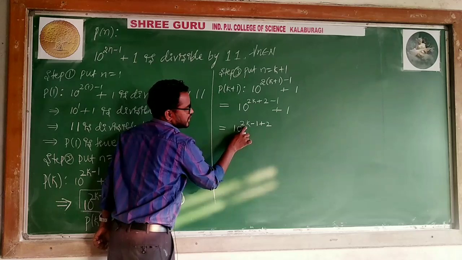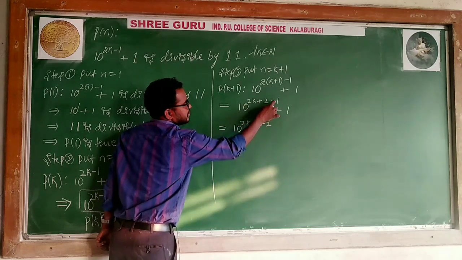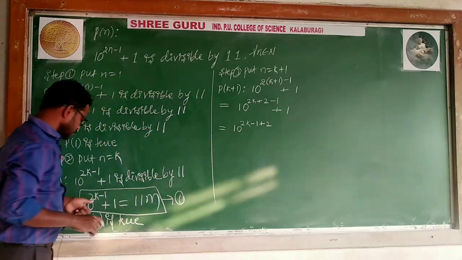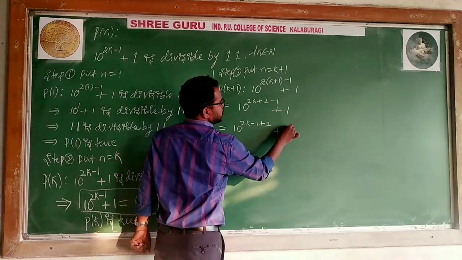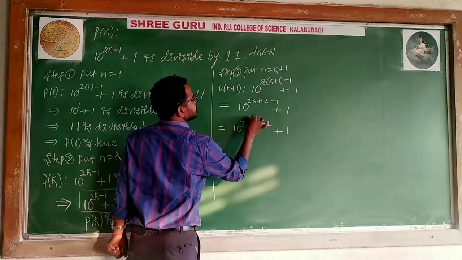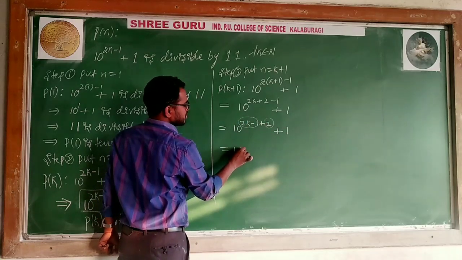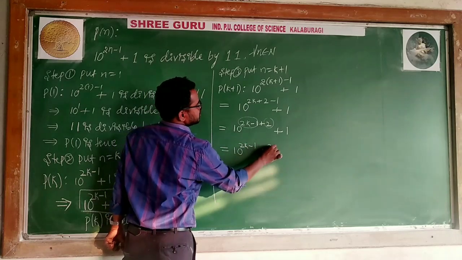I kept 2k plus 2 instead of plus 2 last. Minus 1 I kept first because I need the 10 to the power 2k minus 1 form. For that reason, plus 1 here. Yes. Can I split this? This is one term, this is another term. Means I can express it as 10 to the power 2k minus 1 into 10 square.